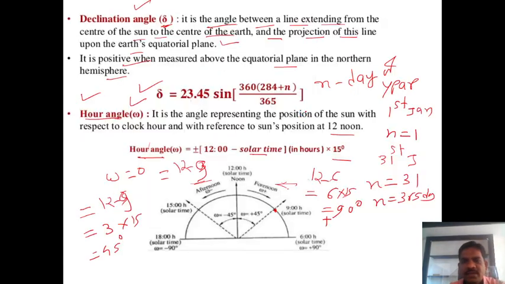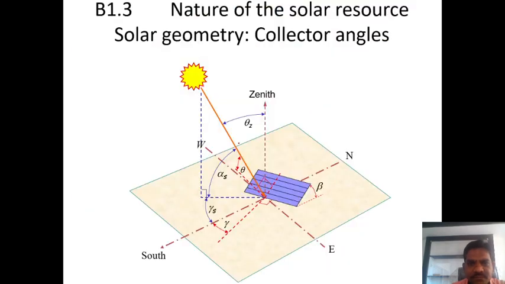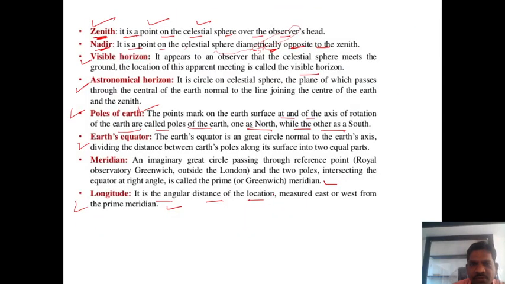If you observe in this diagram also, guys, this is the zenith angle, this is east and west. We know the sun rises in the east and sets in the west direction. So in this position, if you consider, this particular explanation will be given here.